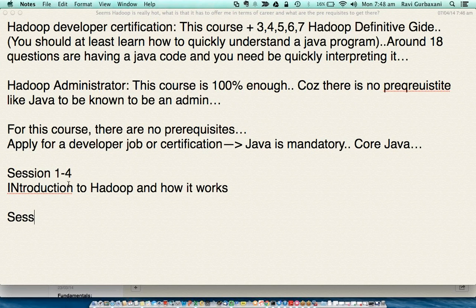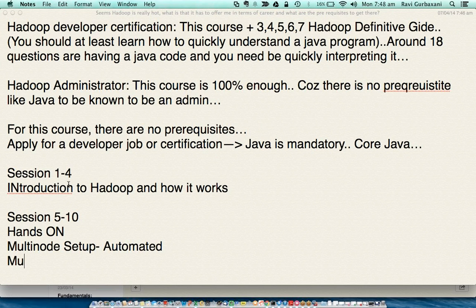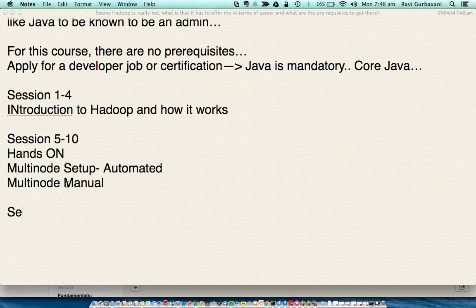From session 5 to 10, we would do hands-on: multi-node automated setup and multi-node manual setup. Session 11 is only one session which will be separate: cluster planning. How do I start planning my cluster?